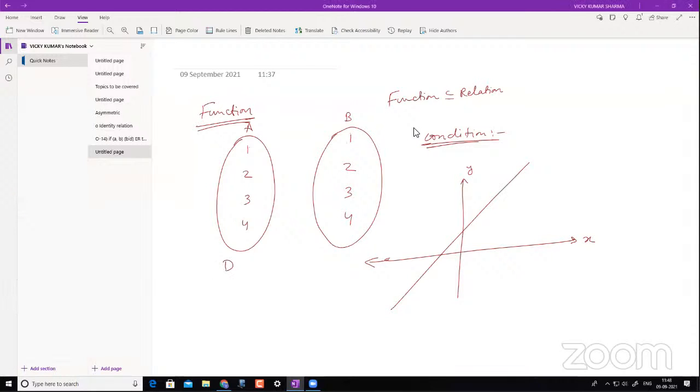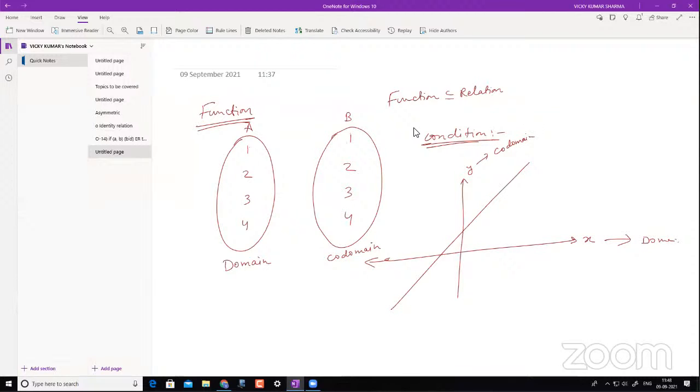This is generally called the domain, and this is generally called the codomain. On the number line, the x-axis is called the domain, and the y-axis values are called the codomain. So these are the two things we have to understand.